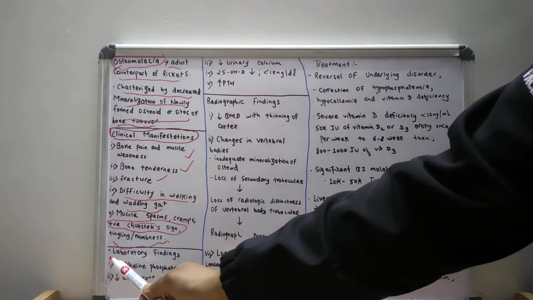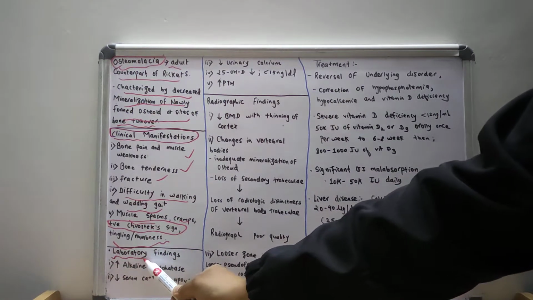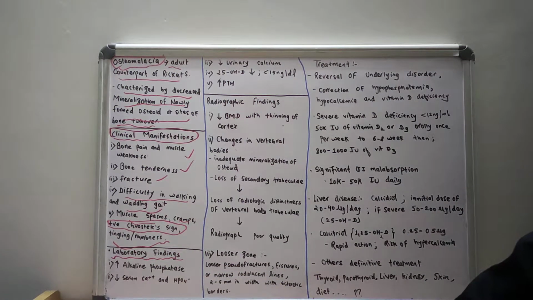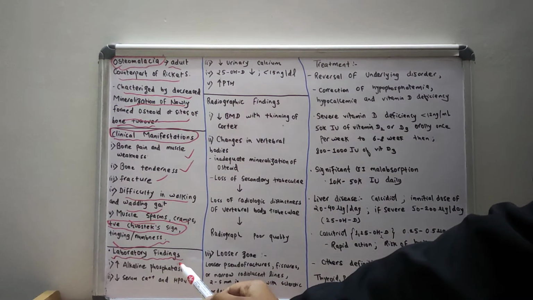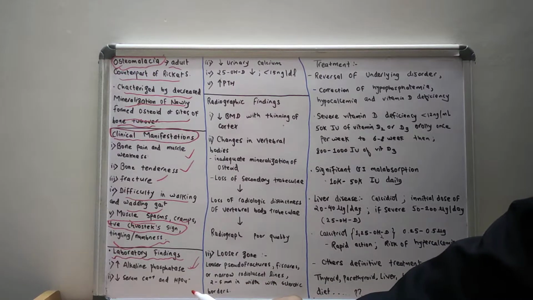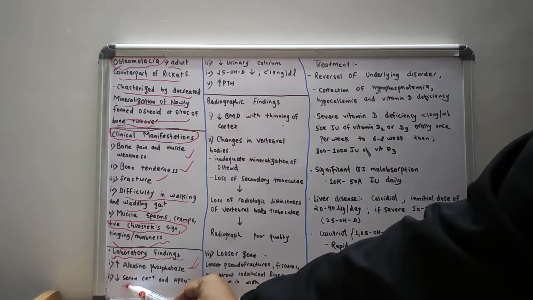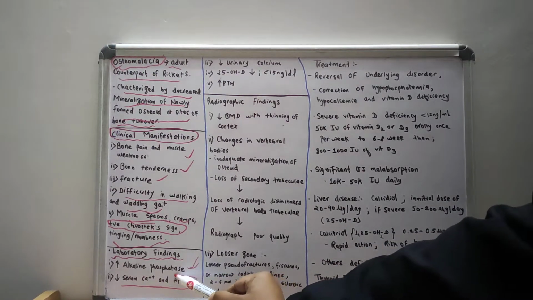What are the laboratory findings in osteomalacia then? In osteomalacia, there will be increased alkaline phosphatase. There will be decreased serum calcium and phosphate levels.